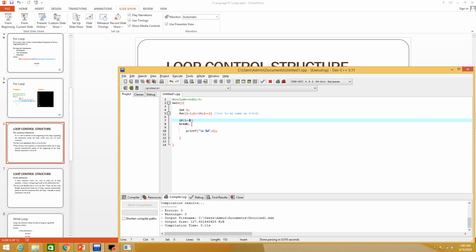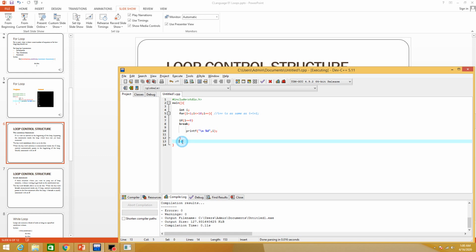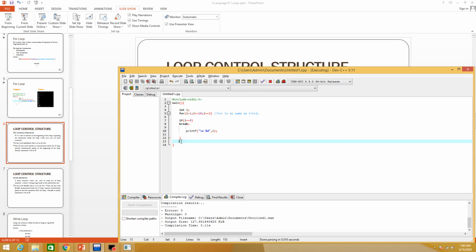This is because when 9 is encountered, the break statement will be executed, and control will pass from here downwards, and it will escape this whole part. The counter will be placed here at this position. Okay, and it will exit from the loop and pass the control to the end of the loop, and the end of the loop is here.